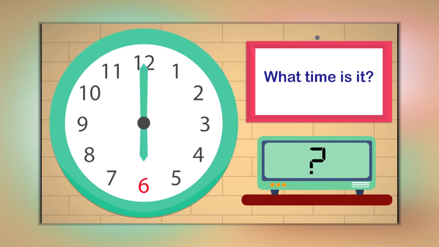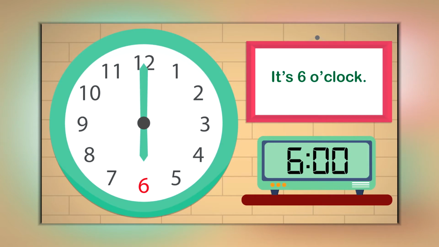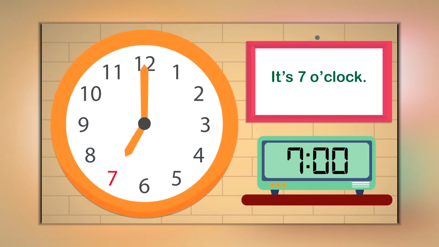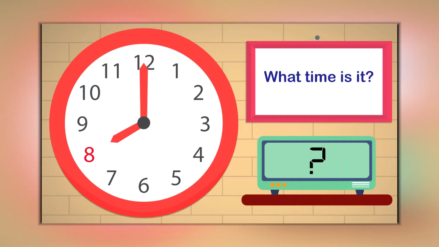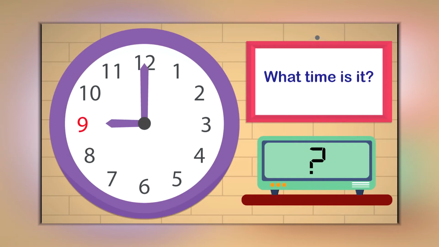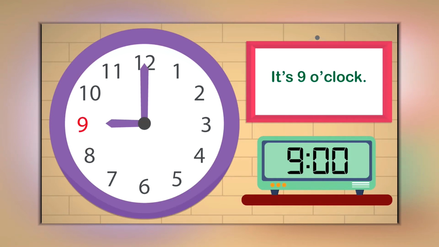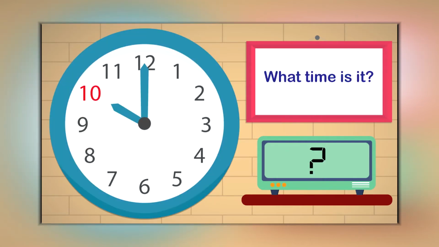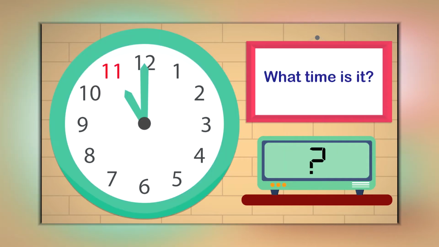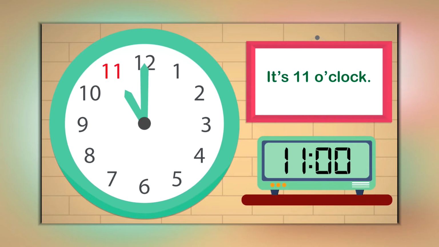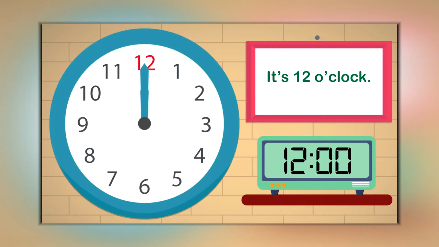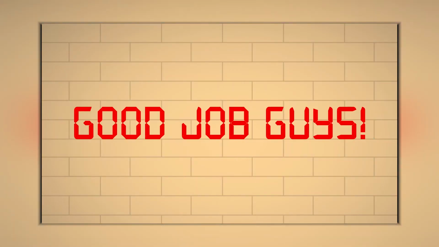It's 6 o'clock. It's 7 o'clock. It's 8 o'clock. It's 9 o'clock. It's 10 o'clock. It's 11 o'clock. It's 12 o'clock. Good job, guys.